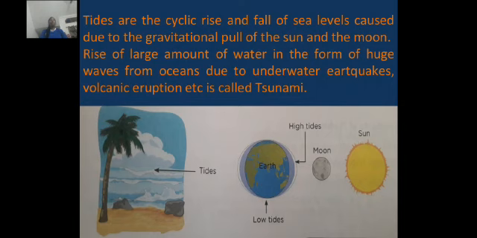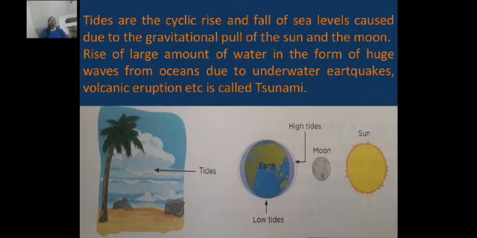Actually there is a reason behind it. The reason is that we all know that the earth revolves around the sun, and the moon revolves around the earth, and there is a time when all the three, the sun, the earth and the moon, come in a straight line. When they are in a straight line, the tides reach the maximum height. So you can see high tides and low tides in this picture. So these are called tidal waves.